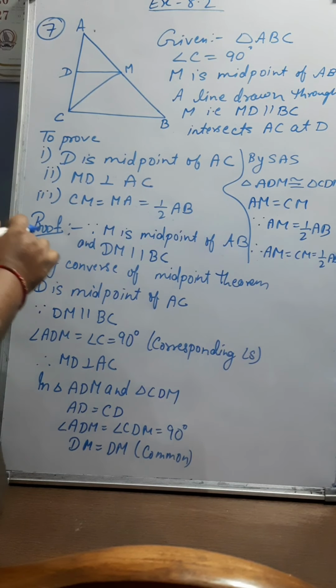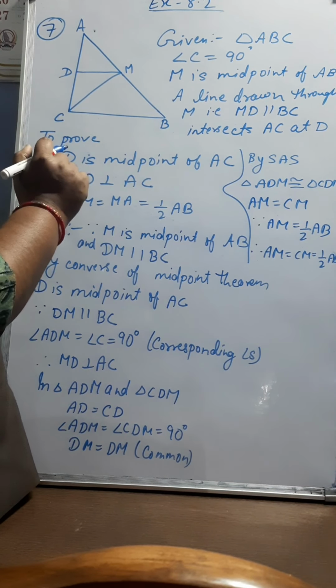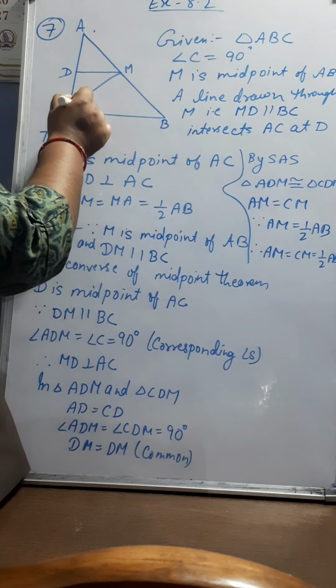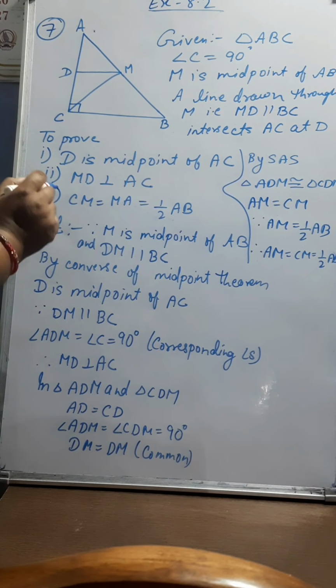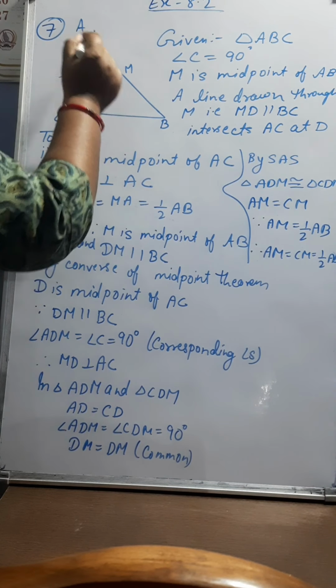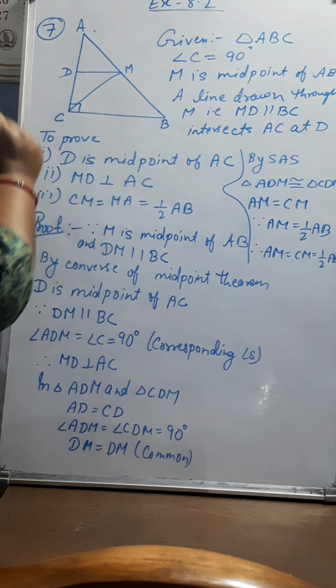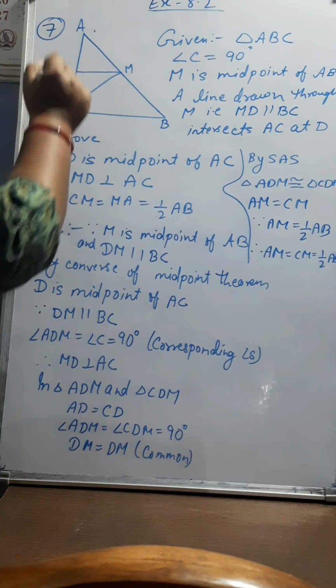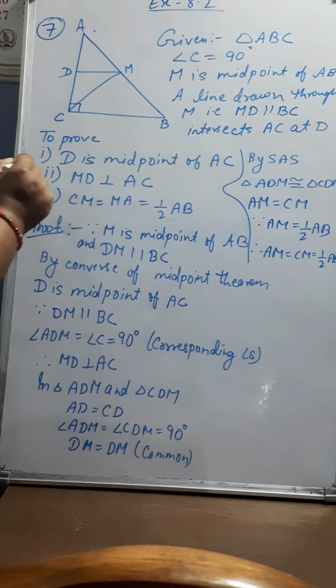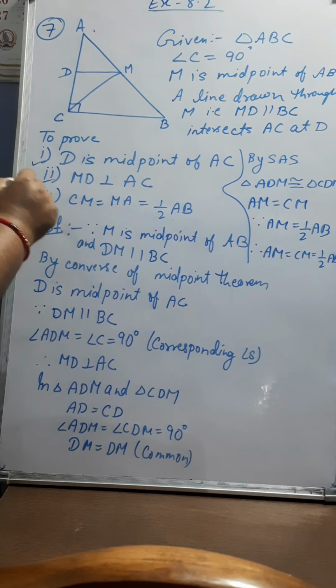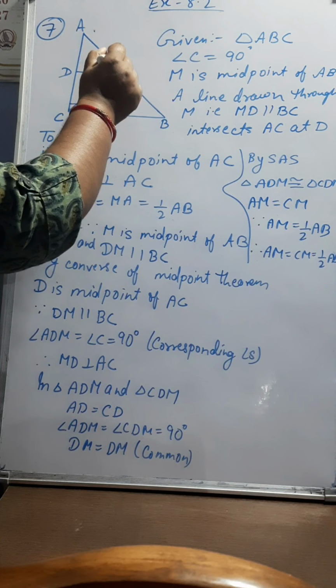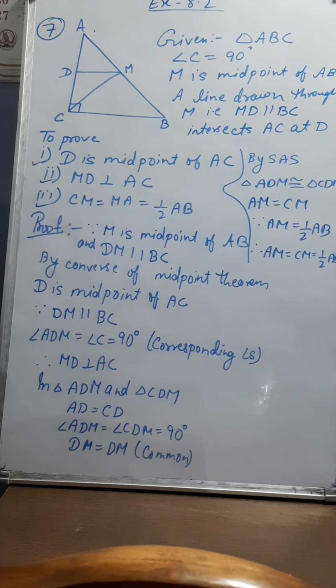Now question number 7 says that given a triangle ABC in which angle C is equal to 90 degrees, M is the midpoint of the hypotenuse AB, and a line is drawn through M, the midpoint of AB, MD parallel to BC, which intersects AC at D. We have to show that first, D is the midpoint of AC; second, MD is perpendicular to AC; and third, CM is equal to MA is equal to half of AB.